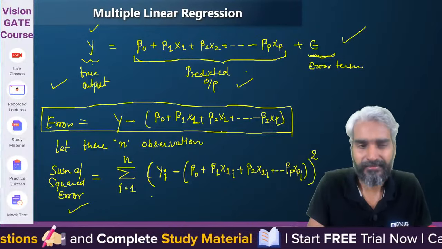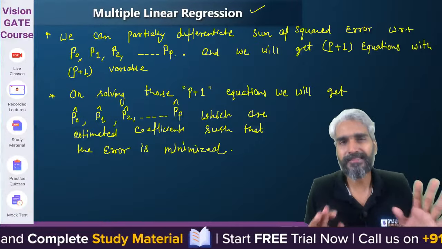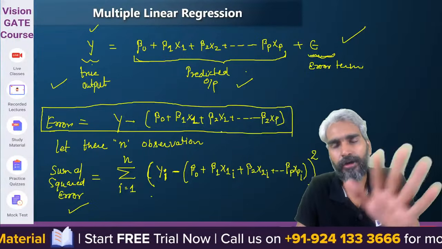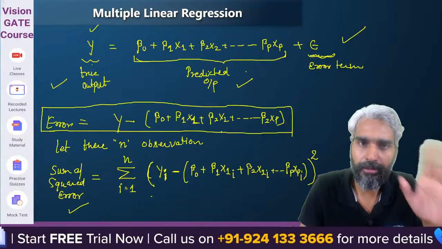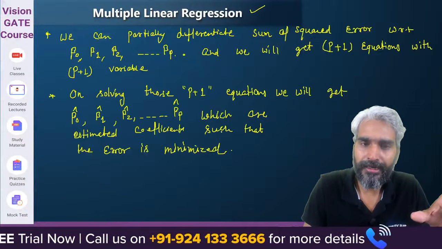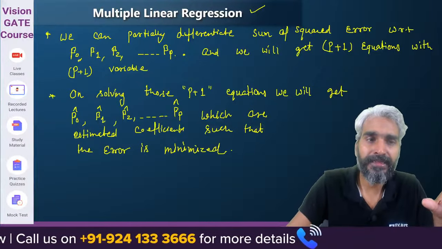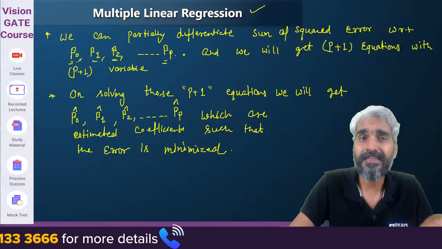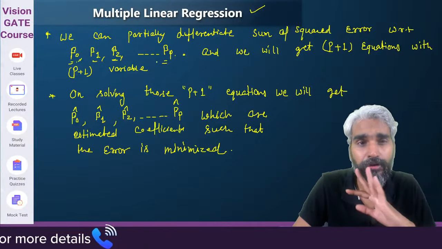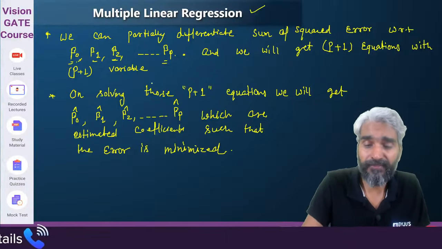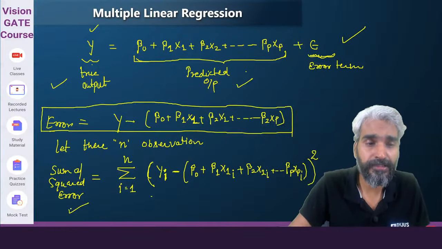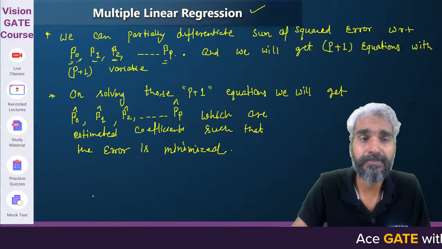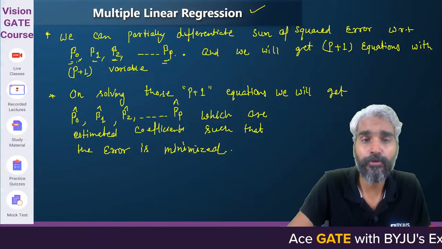But is this clear? Yes, we can define the error function in the context of multiple linear regression also. In order to obtain the estimated values of beta 0, beta 1, beta 2 up to beta p such that the error is minimized, the concept is quite simple. After identifying the equation of the sum of squared error, we just need to partially differentiate it with respect to beta 0, beta 1, beta 2 up to beta p.